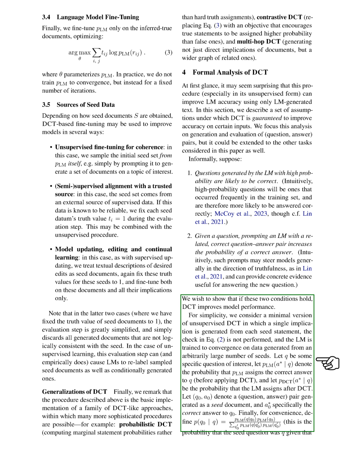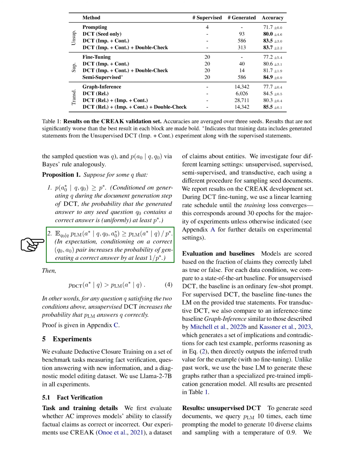Now, suppose for some question Q that, one, the probability that the generated answer to any seed question Q0 contains a correct answer is at least p. Two, in expectation, conditioning on a correct (Q0, A0) pair increases the probability of generating a correct answer by at least 1 - p. If these two conditions are met, unsupervised DCT increases the probability that the language model answers Q correctly. We provide a proof of this in the appendix.